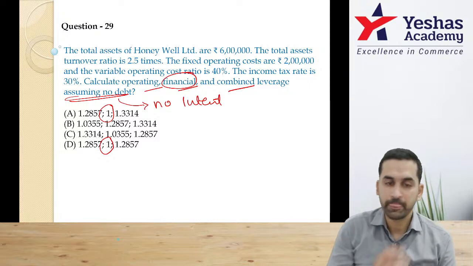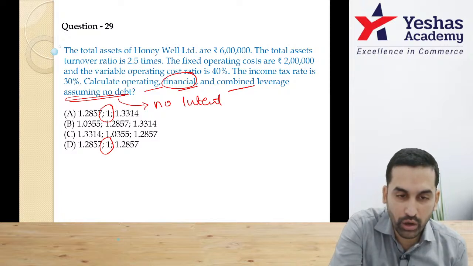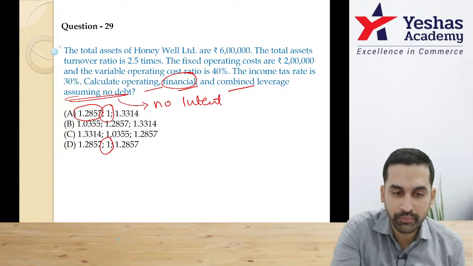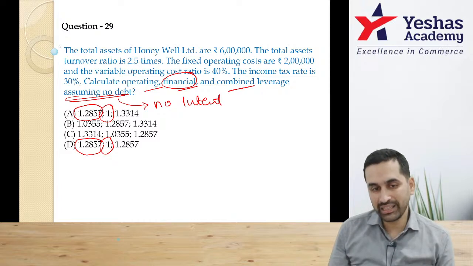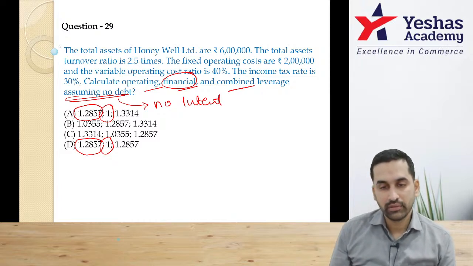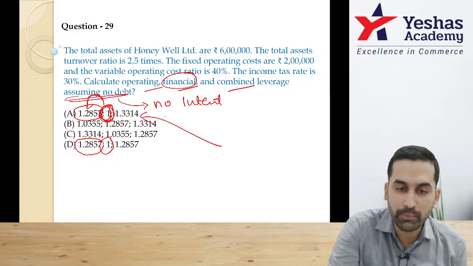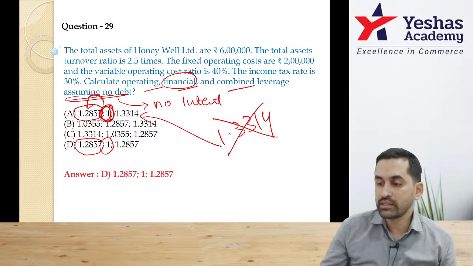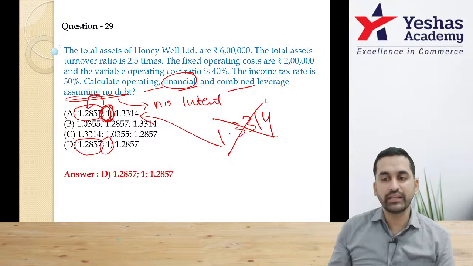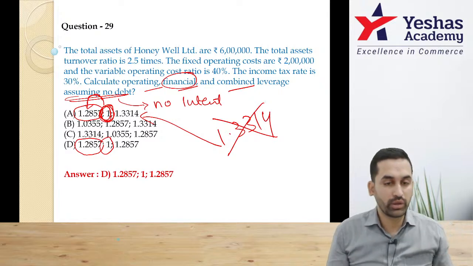Hope you are following. Now the only thing I have to calculate is, look at this. Option A also 1.2857. Option D also 1.2857. Sir, I think I already know the answer. Sir, if the financial leverage is 1 and degree of operating is 1.2857, how can combined be 1.3314? This option itself is wrong. Guys, you actually don't have to solve anything in this sum. There is no need of pressing calculator.